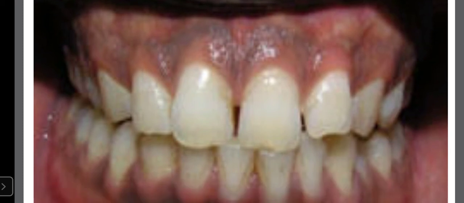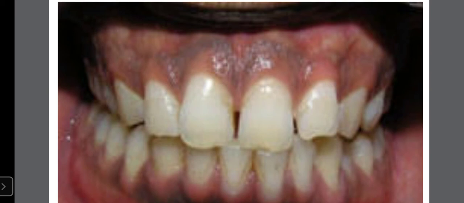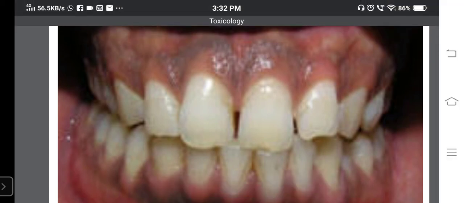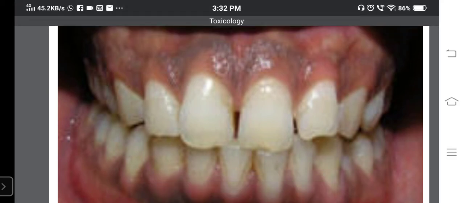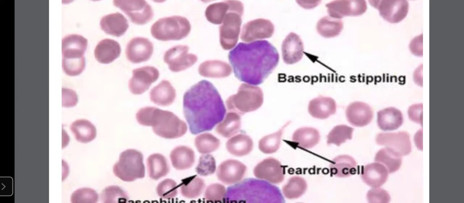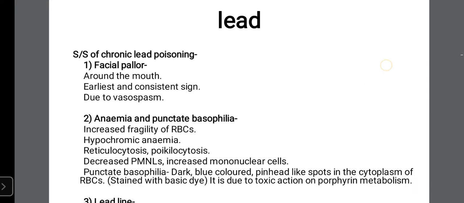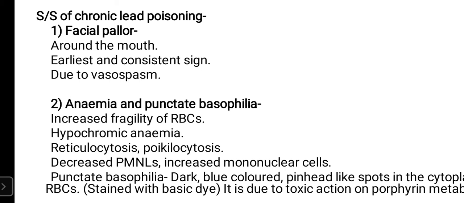So this is lead line. Okay, that we'll see. I have not yet explained this. What is lead line? You can see a black colored line between teeth and gum at the base of the teeth, particularly here at the upper jaw. This black colored line seen at the junction of teeth and gums, what we call as lead line, that we'll see. I will show you this image when we come across that. Now we have seen how the chronic lead poisoning occurs, either by industrial exposure or by domestic exposure.